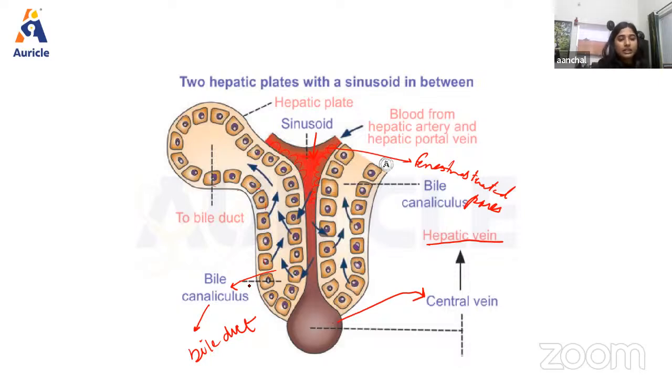So as we can see from this diagram also, basically what happens here, we have the intralobular bile duct.